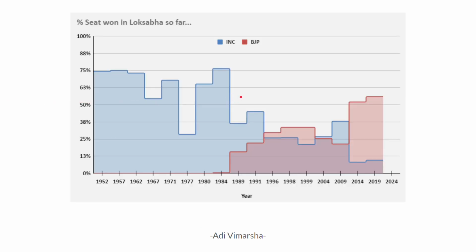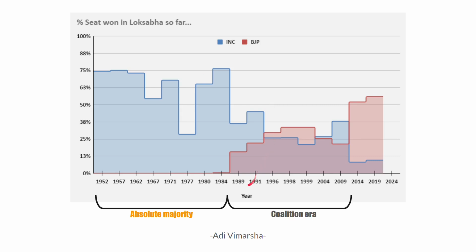Now, before we really predict the numbers for 2024, let's take a look at the results of Lok Sabha elections so far. Until 1984, Congress got an absolute majority. In fact, a two-third majority in most cases. And from 1989 to 2009, there were coalition governments. For example, Congress-led UPA or BJP-led NDA. But no single party in this period got an absolute majority.